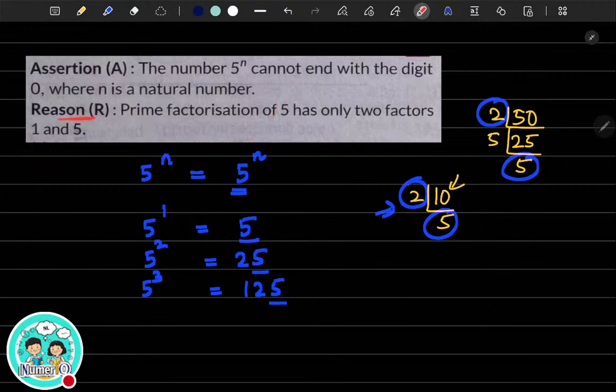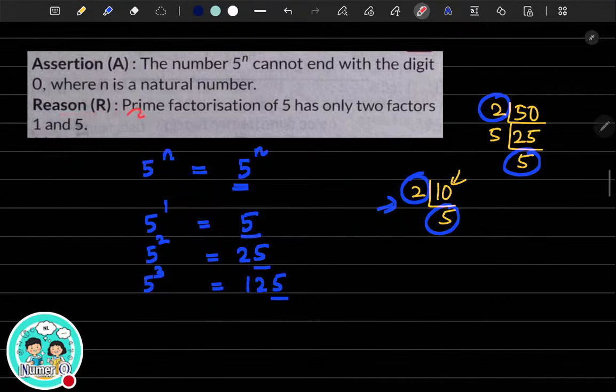What the reason should have been? The reason should have been that for a number to end with 0, 2 and 5 should be among its prime factors. If that was the reason, then what would your option be? Both assertion and reason are true and reason is the correct explanation, so the option would be A. The prime factors will be 2 and 5.